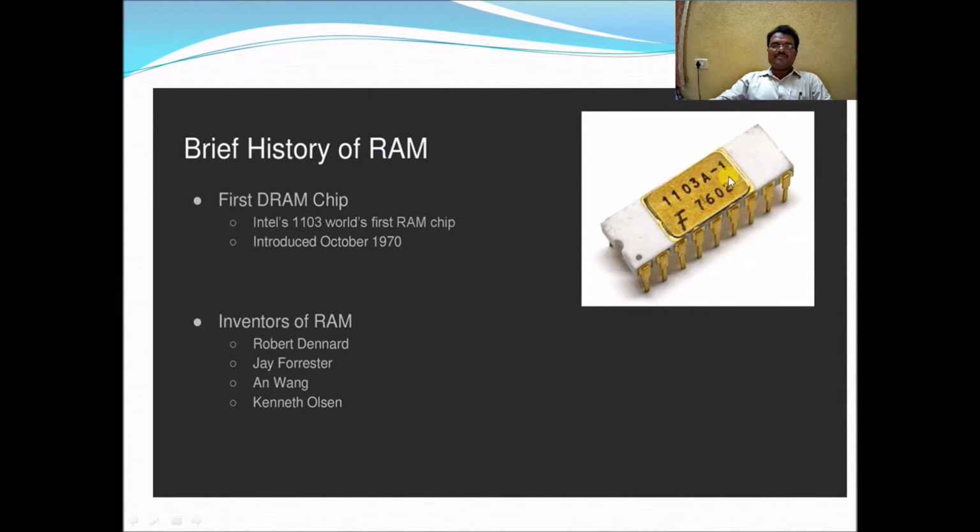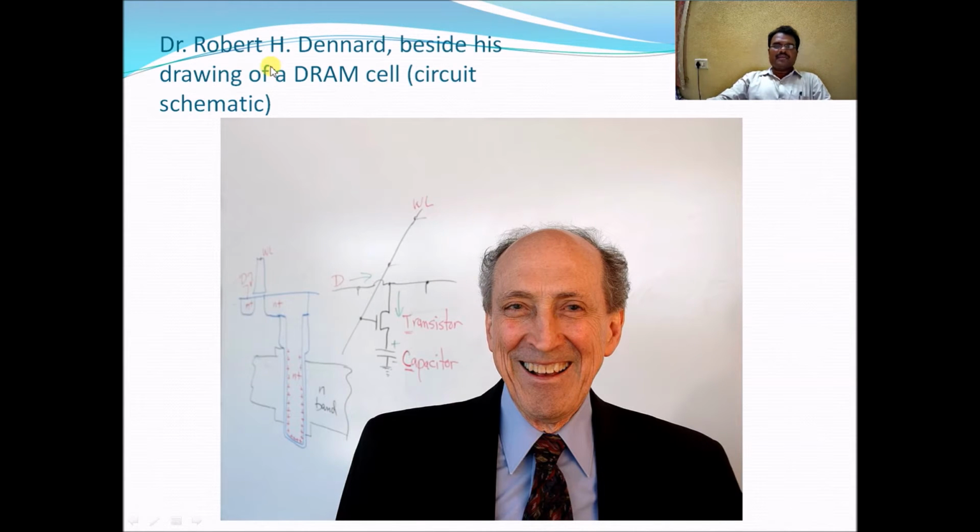So this was the first dynamic random access memory, the Intel 1103, the first RAM chip, introduced in October 1970. Inventors of RAM: Robert Dennard, J. Forrester, An Wang, and Kenneth Olsen. So this was the first DRAM chip. Here is the great Robert Dennard. This is a RAM cell drawn by him, which contained a transistor and a capacitor. This is the circuit schematic diagram.